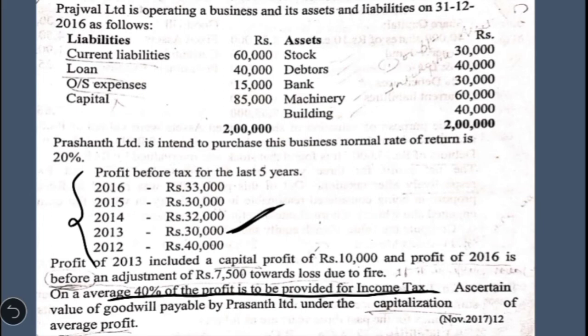One more adjustment given here is with regard to 2016. The profit of 2016 is before an adjustment of 7,500 towards loss due to fire. Please understand this adjustment. Should we make any adjustment here? If it were given that the profit of 2016 is after an adjustment of 7,500 for loss due to fire, then there would be a need to adjust the profit of 2016, because that is the reduced profit.